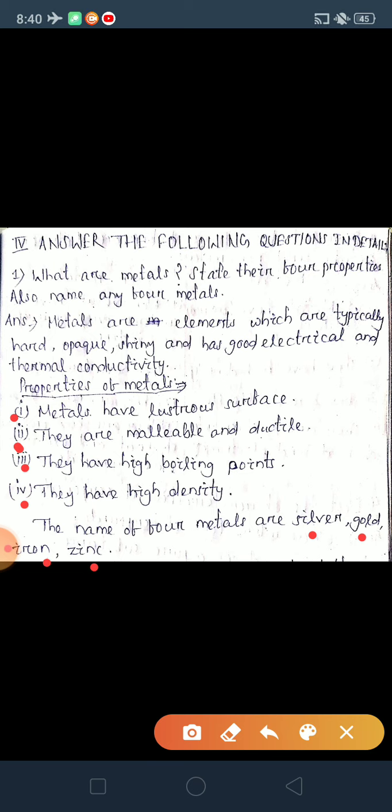So first we have to write what are metals, then the 4 properties. There are a lot of properties given of metals, but we have to write only 4 properties. That's why I have written only 4 properties. Then the names of any 4 metals, I have given: silver, gold, iron, zinc.